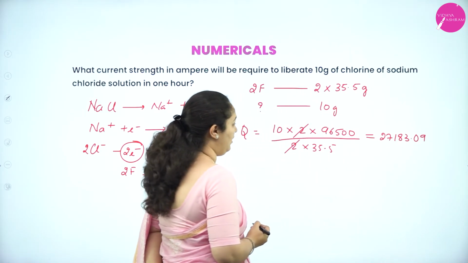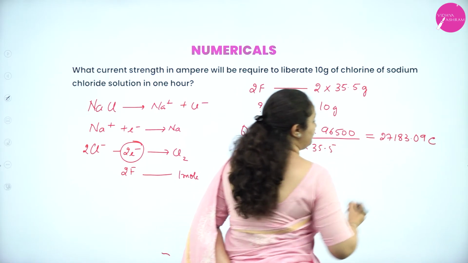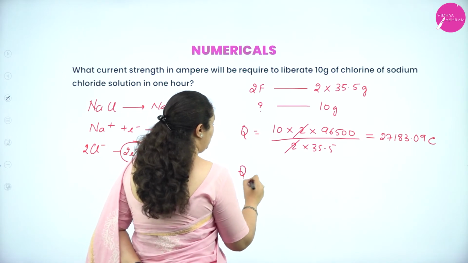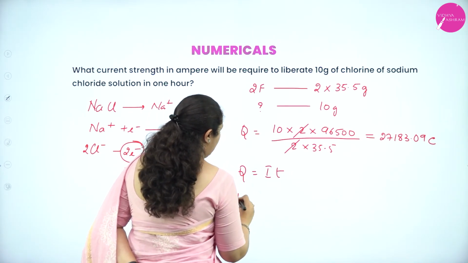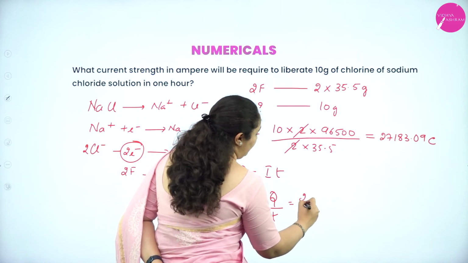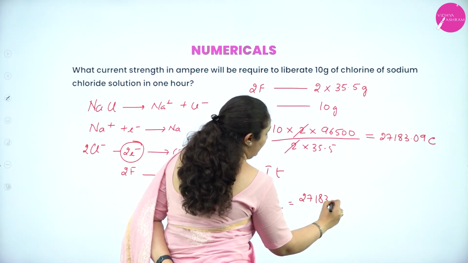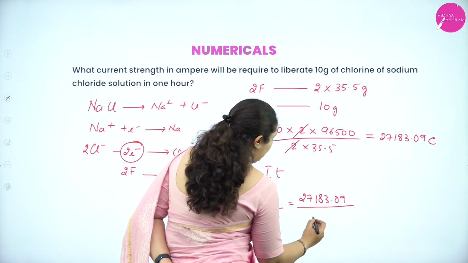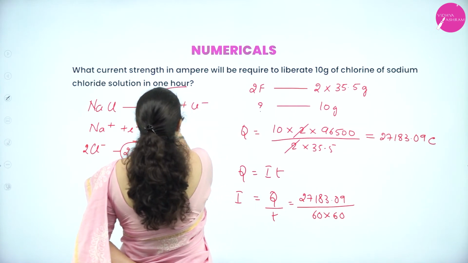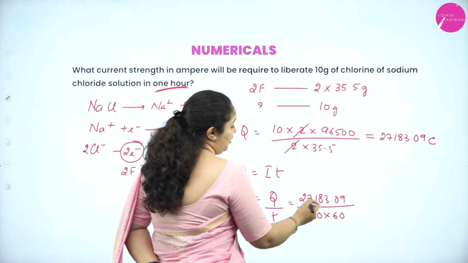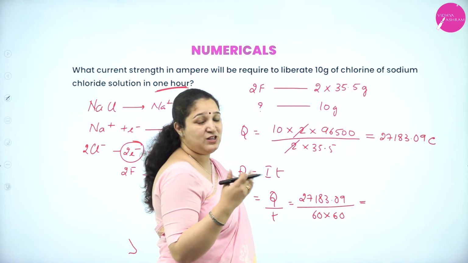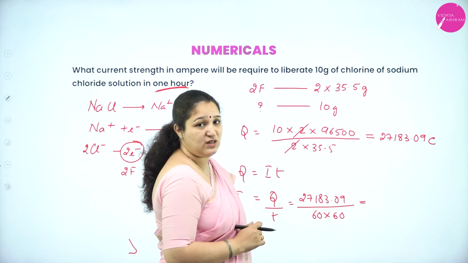You will get the answer as 27183.09 coulombs. Now I want the current in ampere. I know Q is equal to IT, so I is equal to Q by T. Q I have in coulombs, 27183.09, and T must be in seconds, but it is given as 1 hour. 1 hour has 60 minutes, and each minute is 60 seconds, so we do 60 into 60.